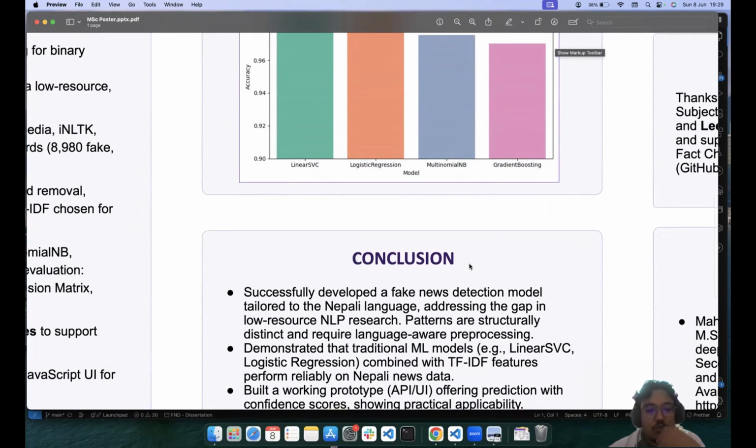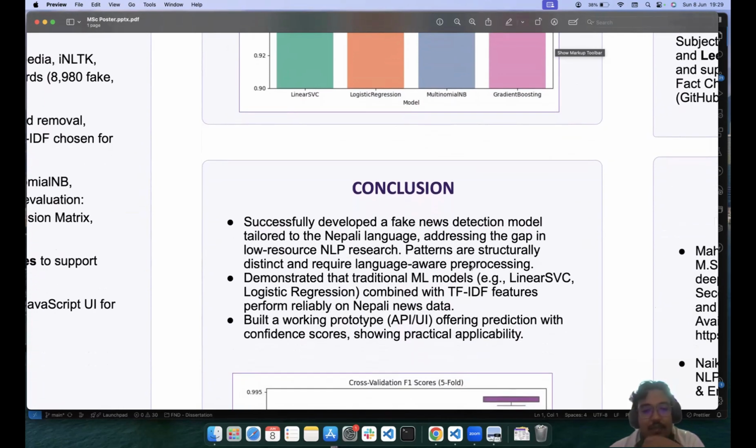Now, on conclusion, what I would like to say is that I successfully worked on our fake news detection model, which is tailored for the Nepali language, addressing the gap in low resources, small datasets, and computational cost. Patterns are structurally distinct, and it requires language-aware pre-processing.